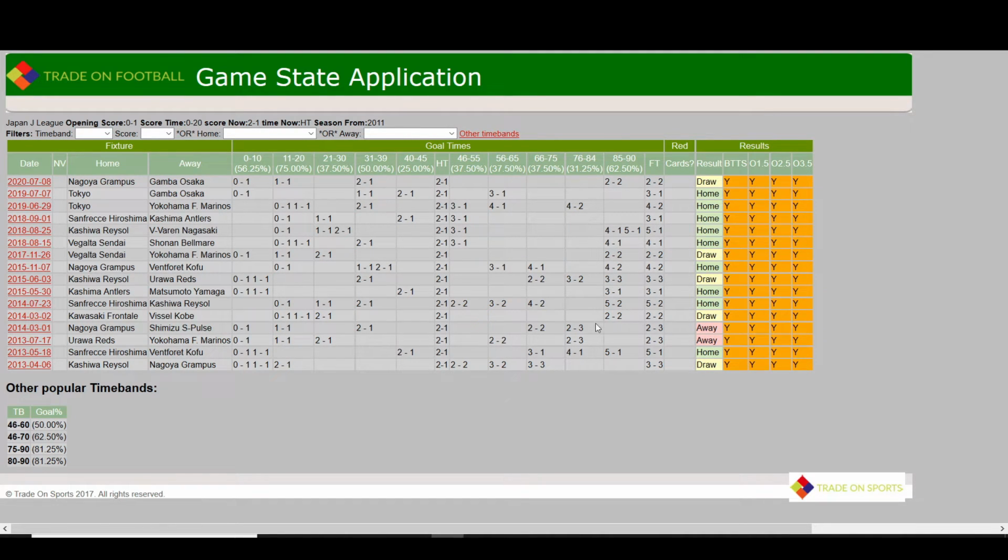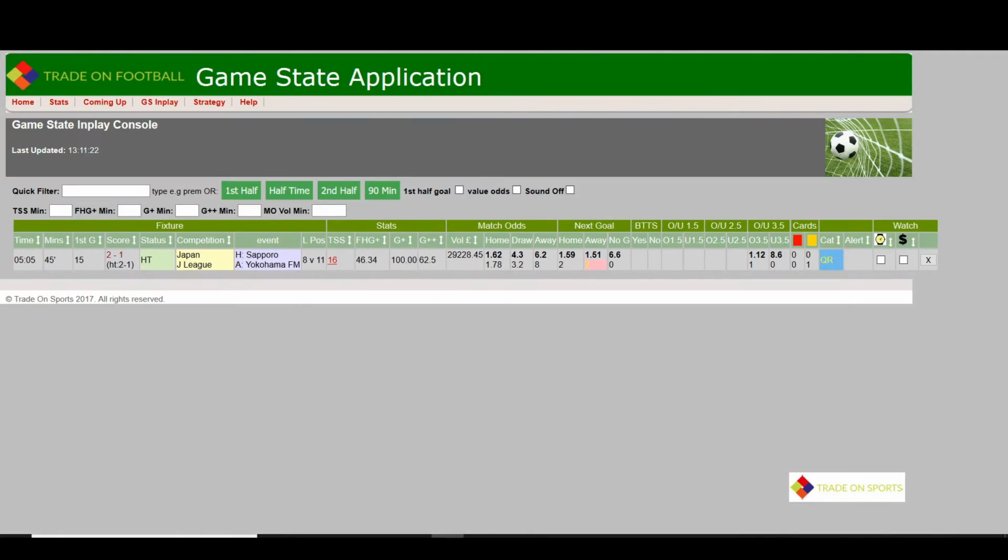So when we look at the late goal time band, we can see that 1, 2, 3, 4, 5, 6, 7, 8, 10, 13 from 16 have had a goal, and that's a very high rate and definitely a trade you can consider worth doing. So once again, we can filter this down a little bit more.